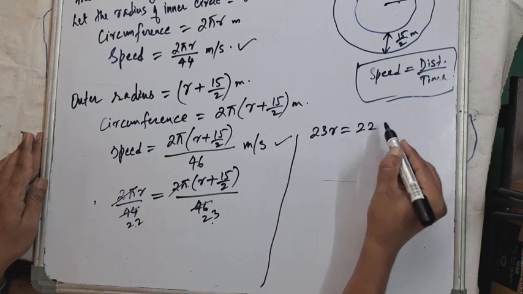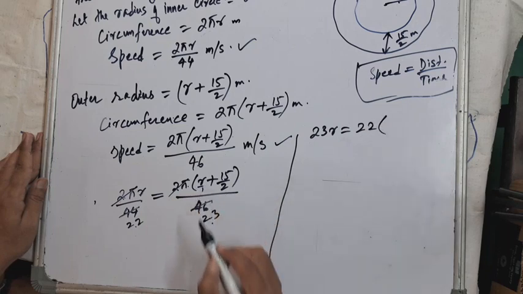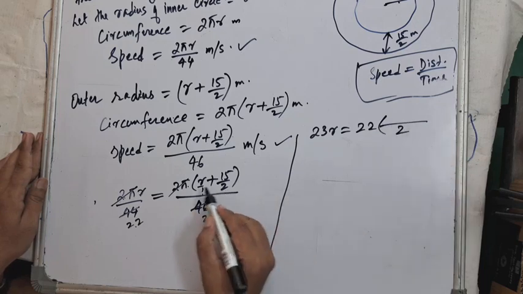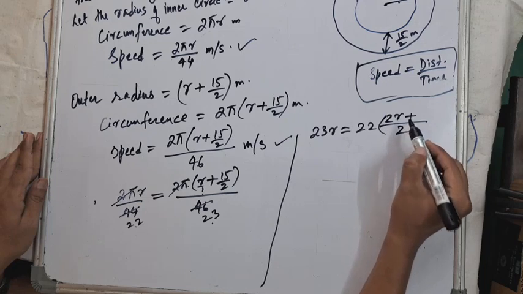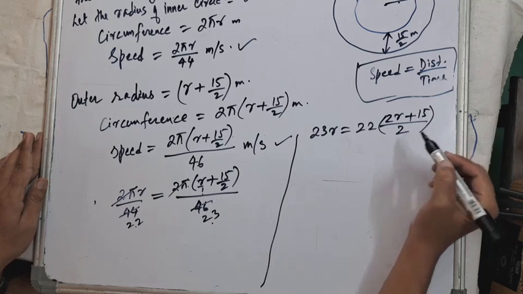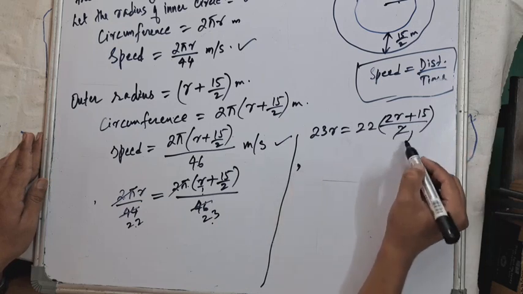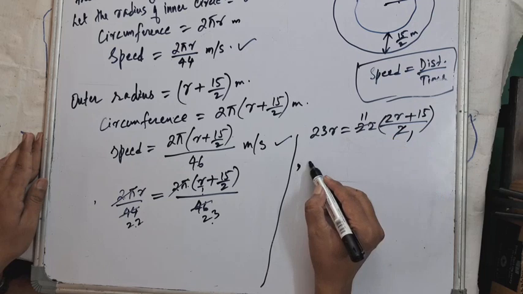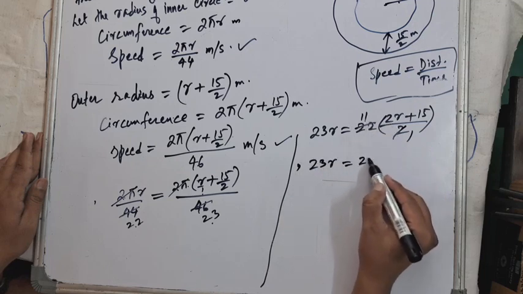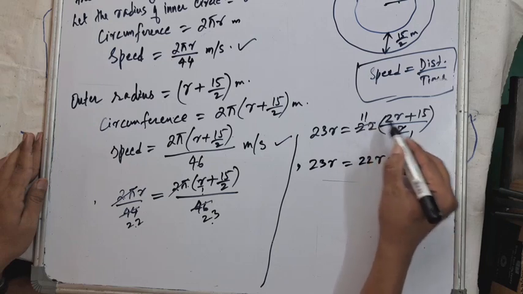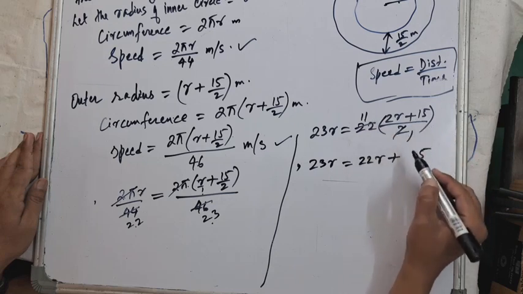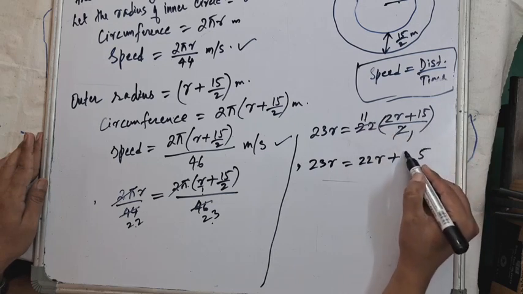Here we have 1 in the denominator of r, so we take LCM 2. 2 into r is 2r, plus 1 into 15 is 15, 2 11s are 22. So 23r equal to 11 2s are 22r, plus 11 into 15, so 11 5s are 55, 11 1s are 11, plus 5, 16.